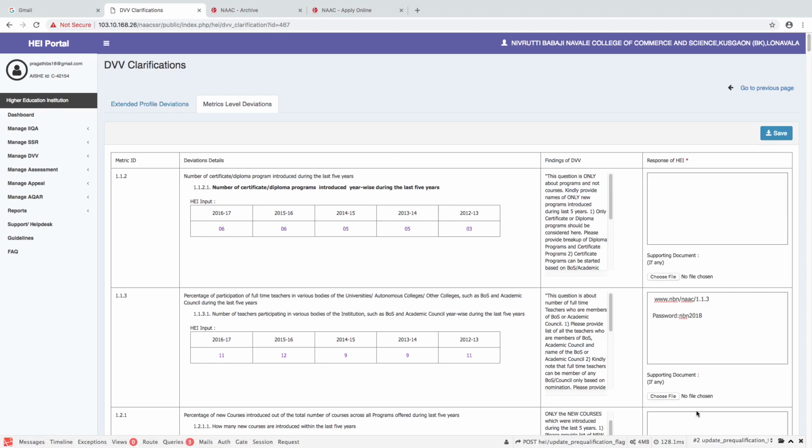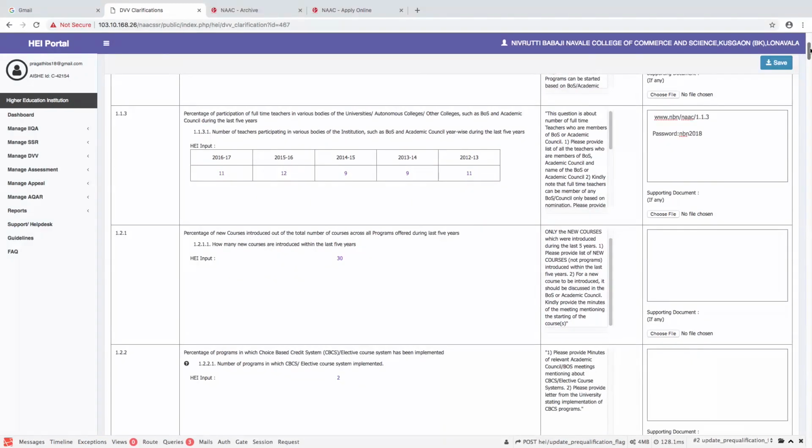But sometimes it may happen that this 5 MB space would not be sufficient for the HEIs to substantiate the documents that they need to provide for the DVV. In such a case, NAAC encourages the HEI to host the required details on the institution's website and provide the link in the response column. When you are providing this, if it is a sensitive document that cannot be shared publicly, they may password protect it and share the password in the response itself. Failing to do so, the HEI should not protect it with a password, and may please remove any protection that has been placed on the document hosted on the website.